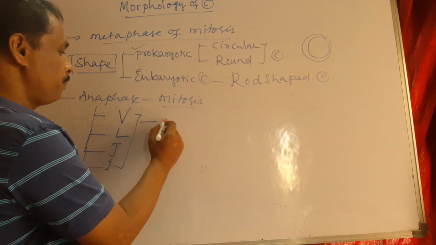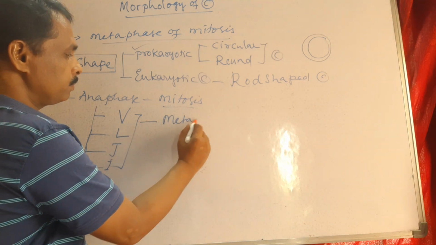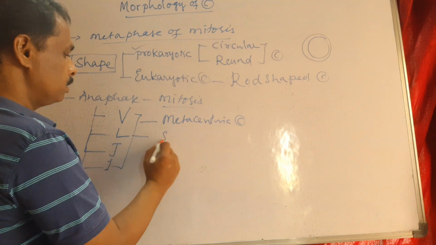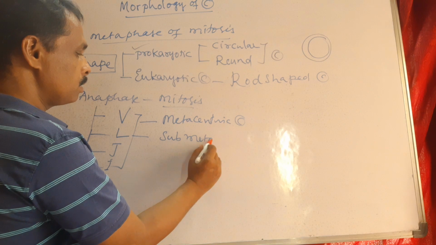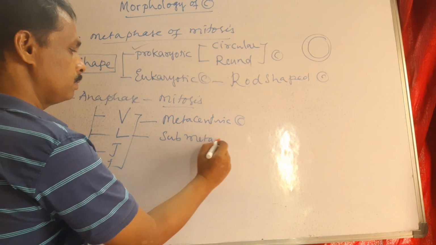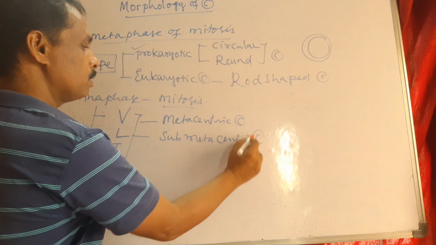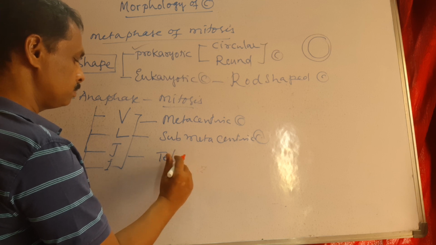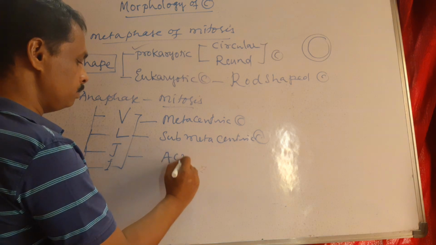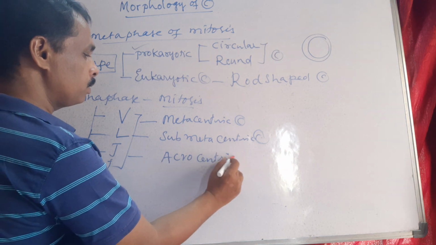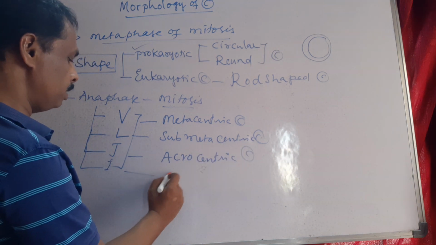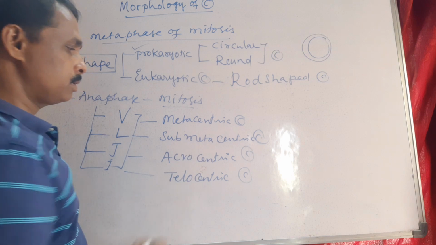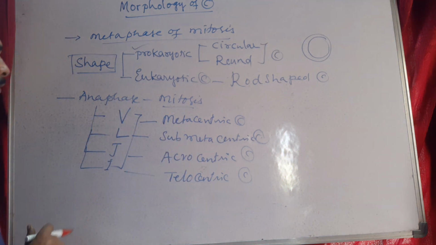A V-shaped chromosome is called a metacentric chromosome. An L-shaped chromosome is called a submetacentric chromosome. A J-shaped chromosome is called an acrocentric chromosome. And an I-shaped chromosome is called a telocentric chromosome. So these are the different shapes of chromosomes that we have studied.